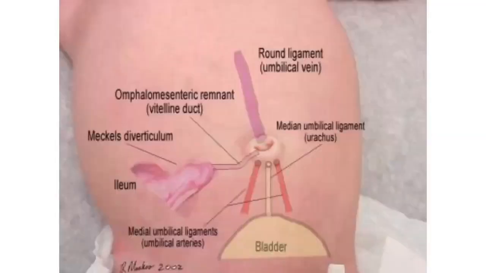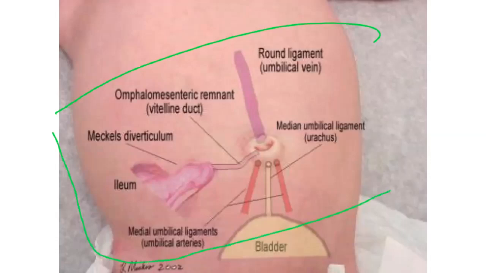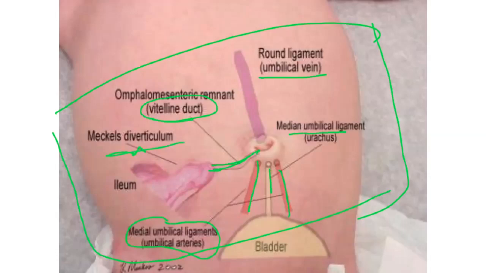Right? This is how the umbilicus has obliterated urachus, median umbilical ligament, two medial umbilical ligaments, and there is the umbilical vein. This is the vitello-intestinal duct and umbilical vein. You see the diverticulum.